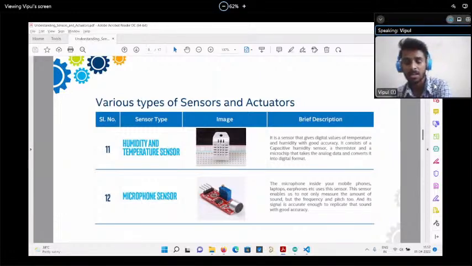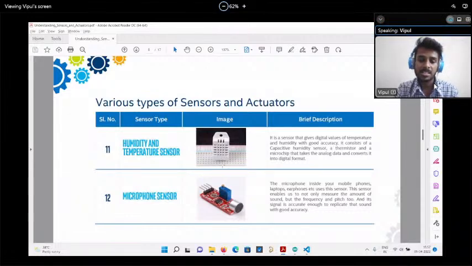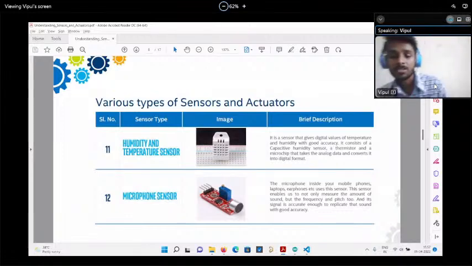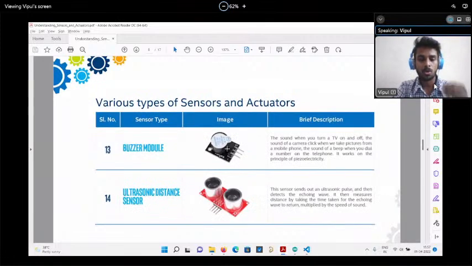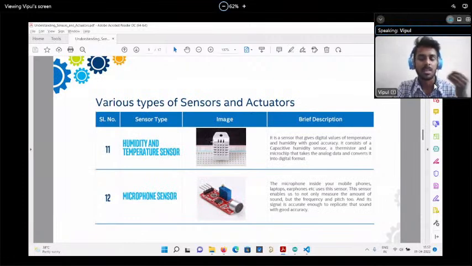If a 0 value is coming, they display 0 degrees Celsius. That calibration, that calculation, and the difficult code they have already implemented. That we can use. We cannot directly connect this sensor to the analog pins and try to read these values. We have to use the libraries. There will be some different calibrations, and for that we have to use this kind of library. In the industry also, they use libraries to work with this sensor, right? So you have to go on the net and search for the different kinds of sensors, how they are used, at what voltage they operate, and try to use the different libraries. If no library is required, you can directly use the sensor.